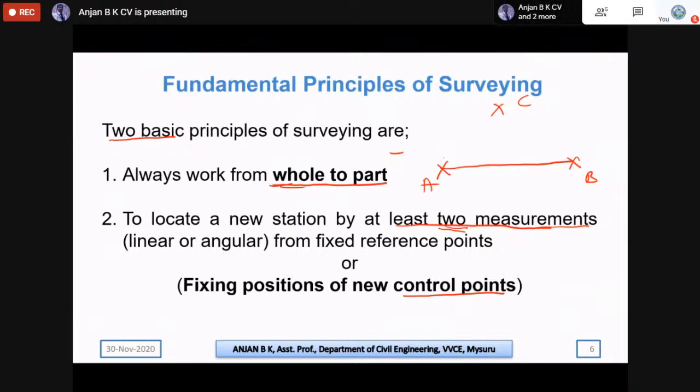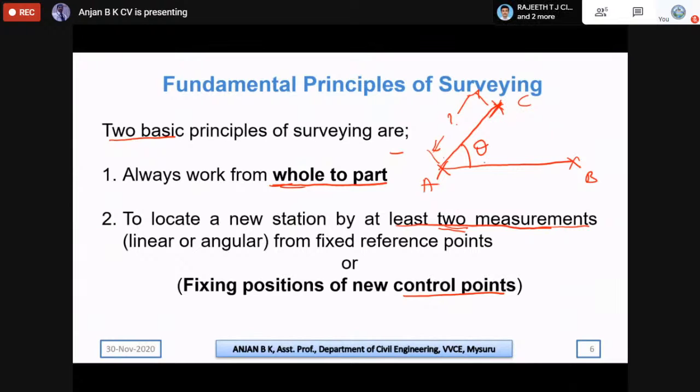We need to have 2 measurements. That is, either we need to have the distance from A to C, the distance from A to C should be known, or the distance from B to C should be known. This is one way. Or we should have the angle of this AC line and also the distance of this AC line. So then also we are able to find a new point.